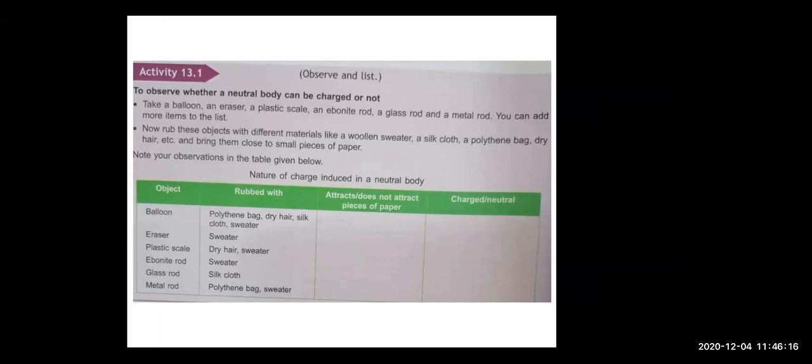If the two objects attract each other, then it means that they are charged. And after rubbing, if the objects do not attract each other, it means they are neutral. They are not charged. Right? So, this is your activity 13.1, which is given in your science book on page number 212.